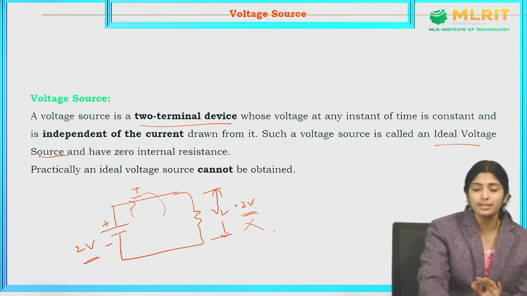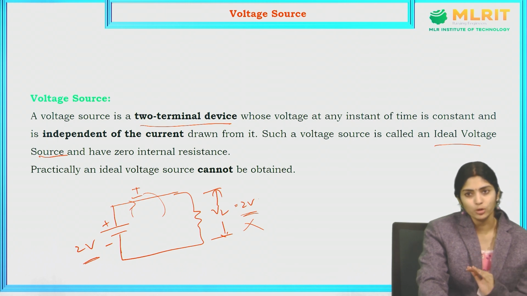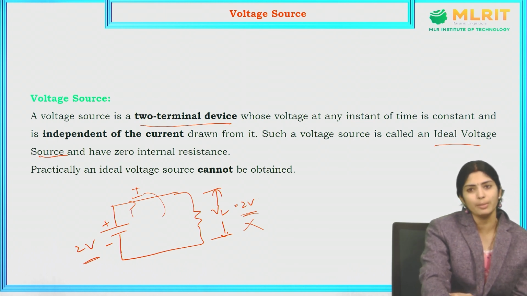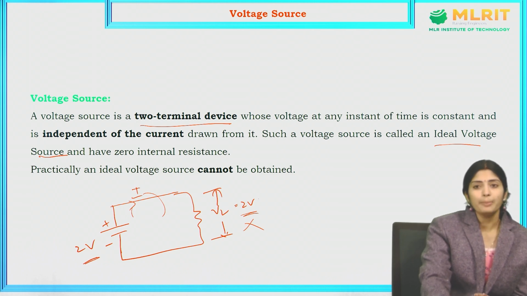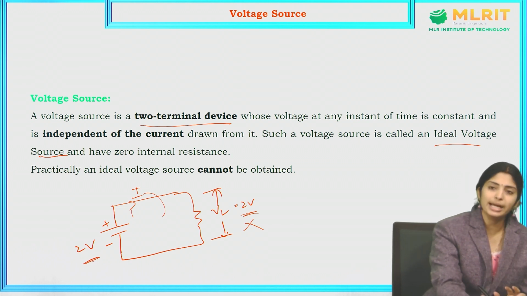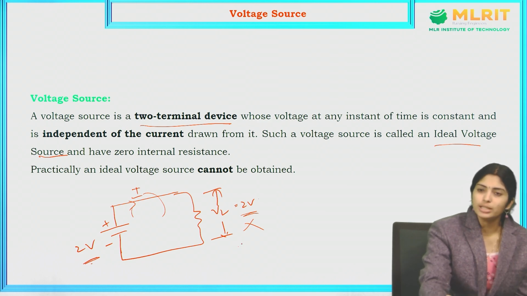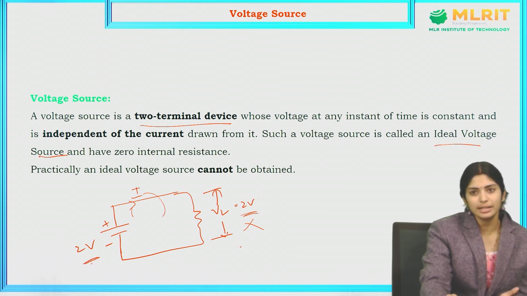Why? Because there is always some amount of resistance in the circuit, and because of that resistance there will be some amount of voltage drop in the circuit. So that's why practical values are considered while we are doing the problems. Theoretical means actually I had given 2 volts, but if we consider 2 volts is getting output, then it is called theoretical values.